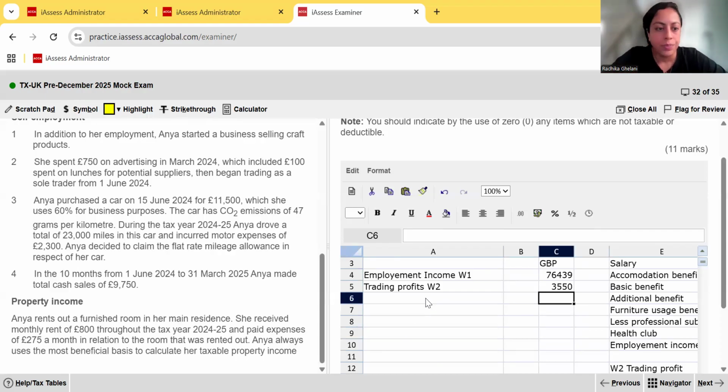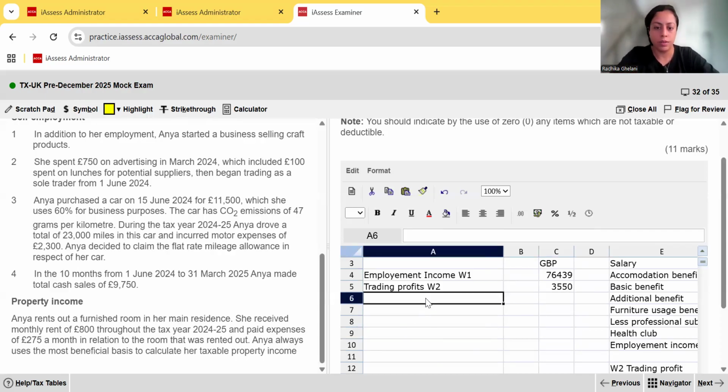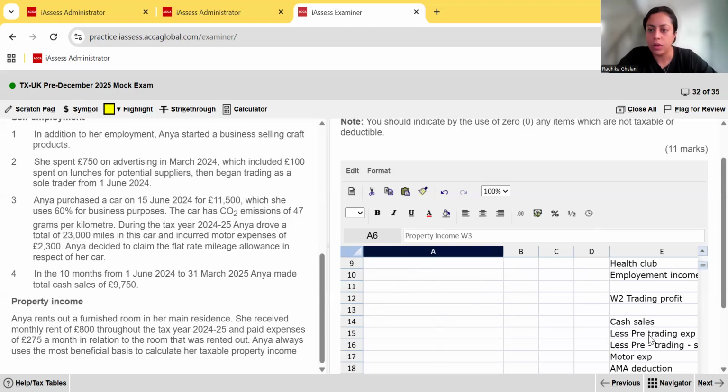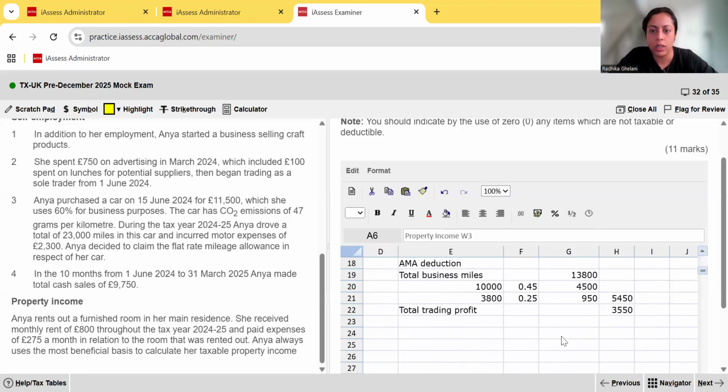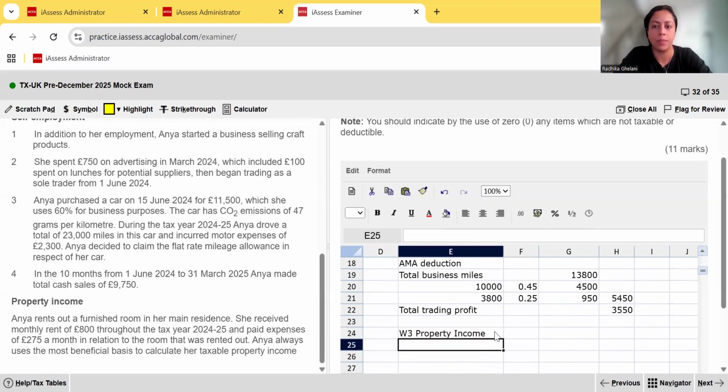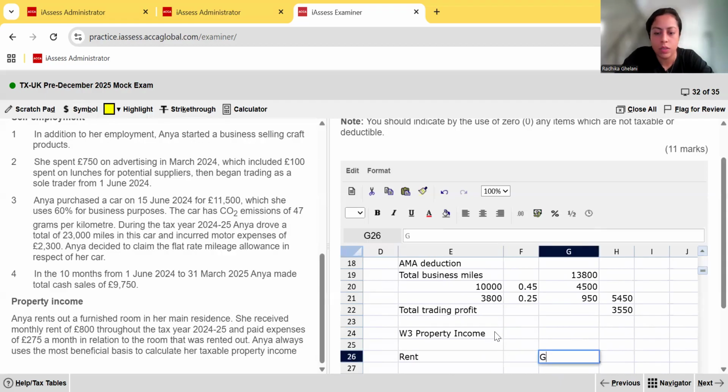So let's put here the property income. That's going to be working 3, and we go to our working 3 here on the side. Working 3, property income. Okay, so rent received, that's going to be how much? I should put that up.